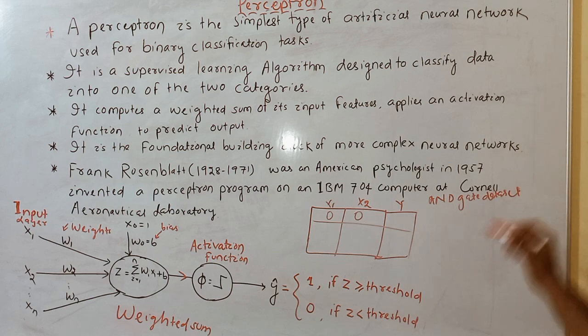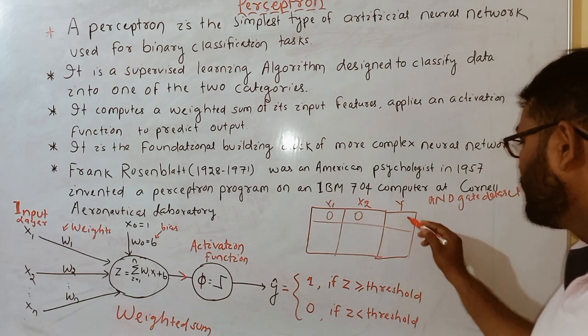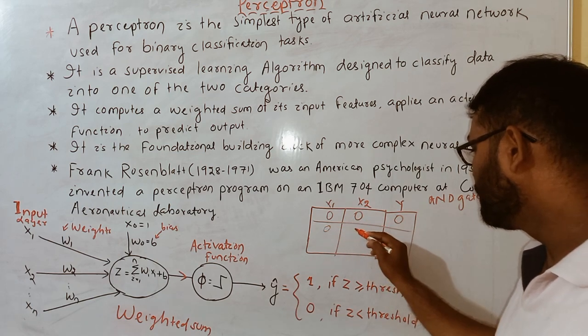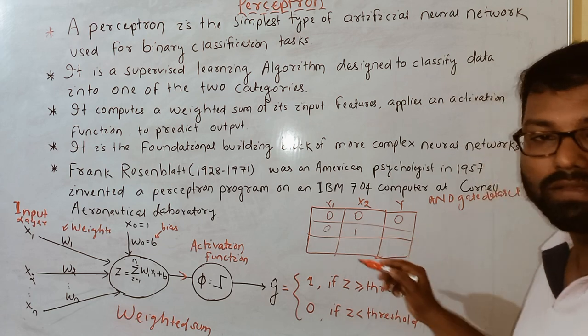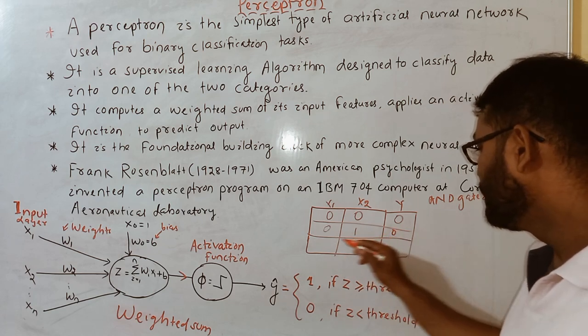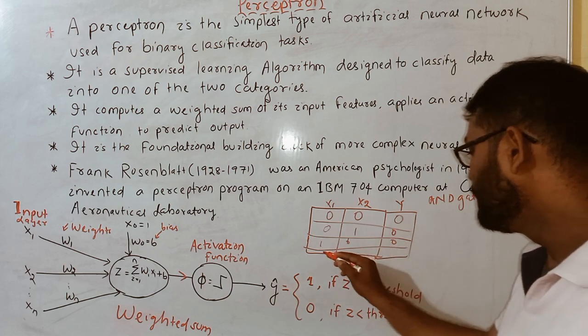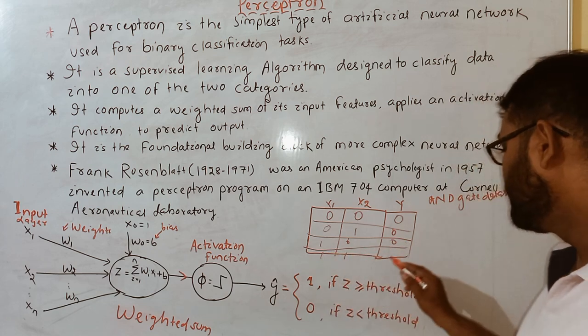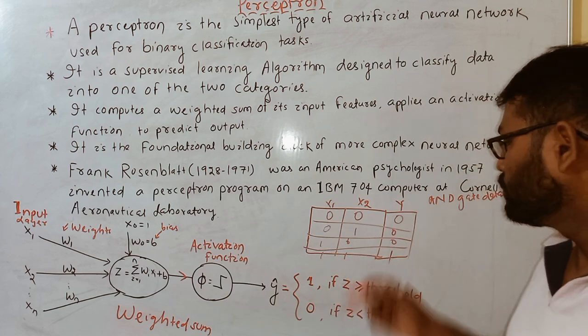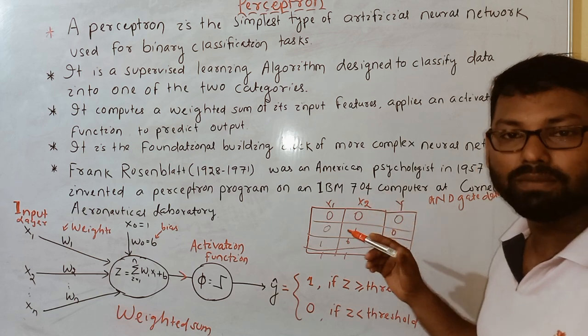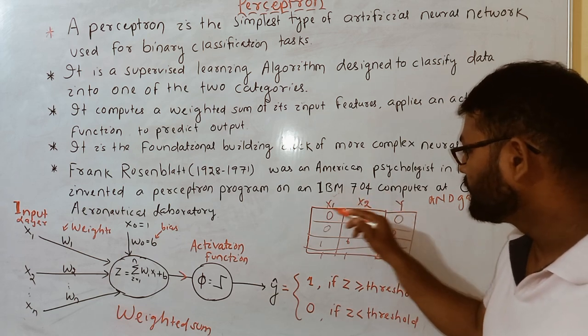So you can create the AND gate data set. If the input is 0, 0, the output is 0. If it's the 0, 1 combination, then the output is 0. If 1, 0, the output is 0. If both inputs are 1, then it is going to produce 1. In this data set, how many input features? Here 2 input features, x1 and x2.